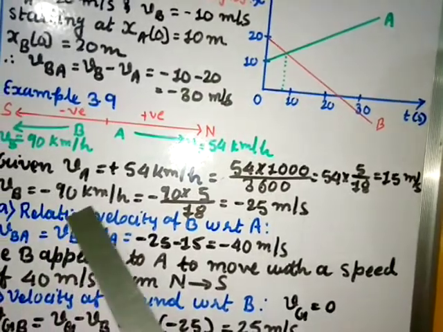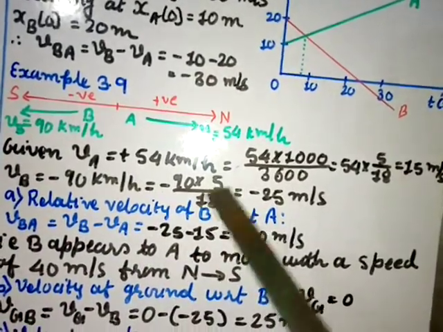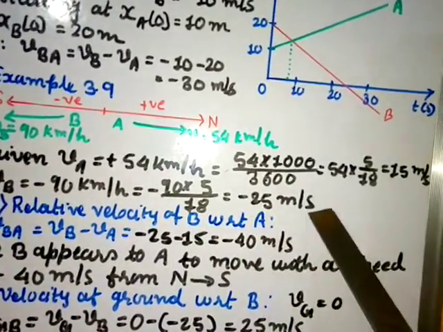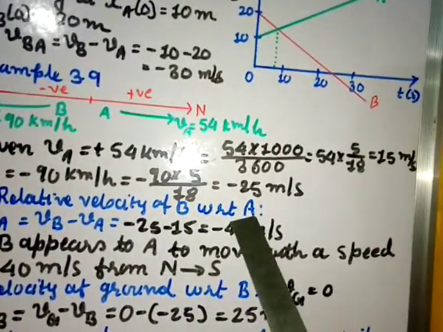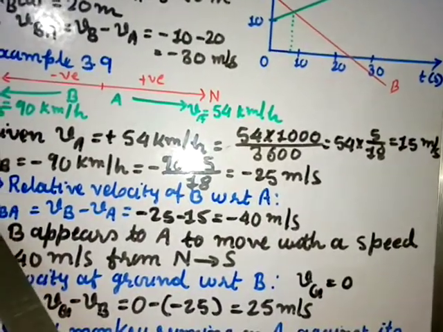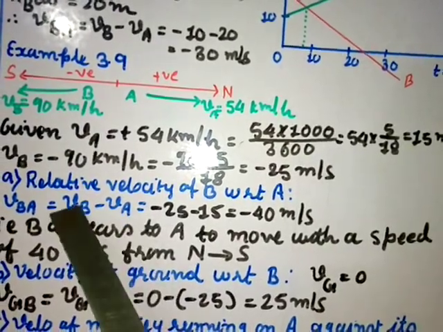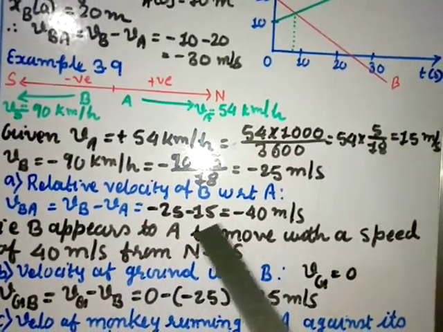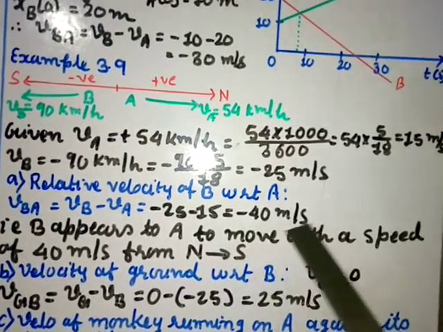VB is equal to minus 90 km per hour. So this also convert into meter per second. Multiply by 5 by 18, you get the value minus 25 meter per second. Part A is relative velocity of B with respect to A. So velocity of B with respect to A is given as VB minus VA. VB is minus 25, and VA is 15, but here minus is there. So minus 25 minus 15 gives you minus 40 meter per second.